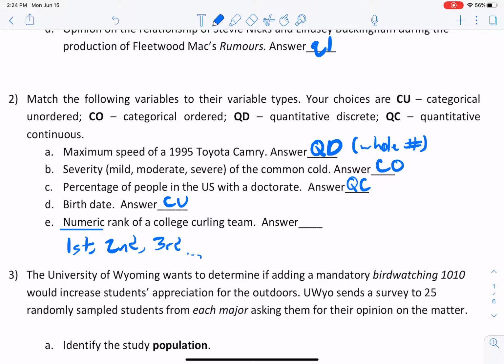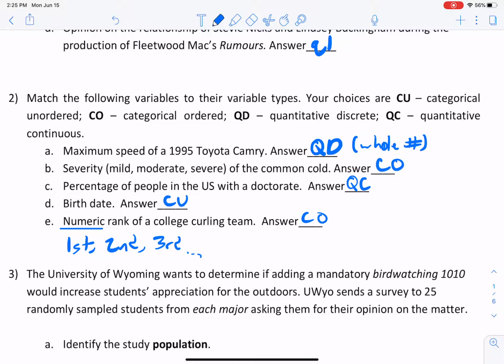We're looking at something where the order matters, and we're looking at something that is describing something, which in this case, I would go with categorical ordered. Now, it's okay if you interpreted first, second, third as, like, first best in the state, second best in the state, third best in the state, then you might be sort of thinking, well, maybe we're looking at something that is quantitative and discrete, right?